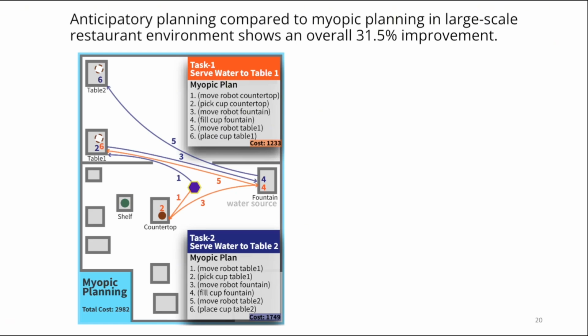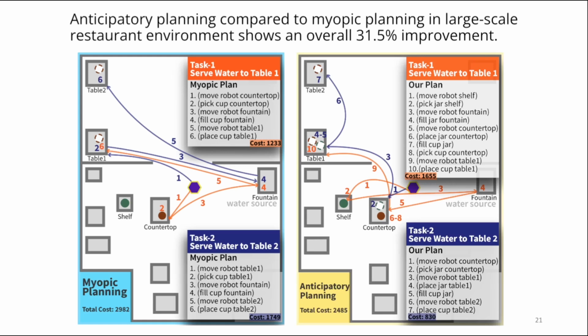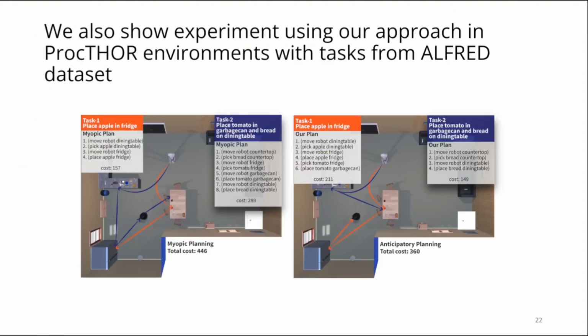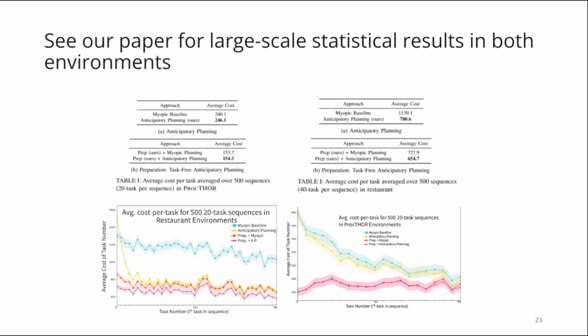For example, in one of the restaurants, the robot is given a sequence of two tasks, one to serve water at table 1 and 2, then to serve water at table 2. Myopic planning brings water in a cup each time, while our approach anticipates the future needs and fills up a jar during task 1 that helps reduce the overall planning cost. We also show experiments in large Procthor settings, details in the paper.